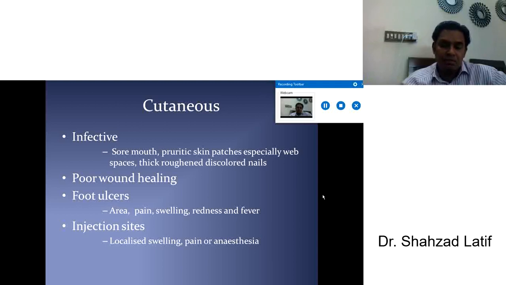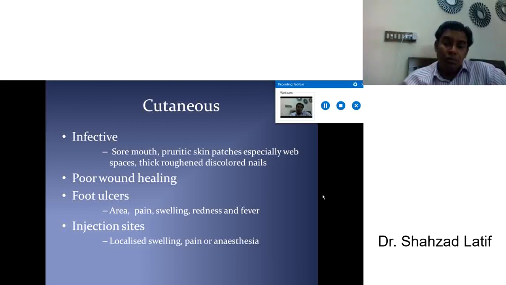And many times the patient presents with cutaneous infection. So once an immunocompetent patient presents with any cutaneous infection, sore mouth, pruritic skin patches, especially in web spaces, thick, rough, discolored nails, always think about diabetes. Always check the blood sugar level. And if a patient is diabetic and has all these symptoms, it means the patient's control is poor, and it means the patient has developed all the complications of diabetes mellitus.